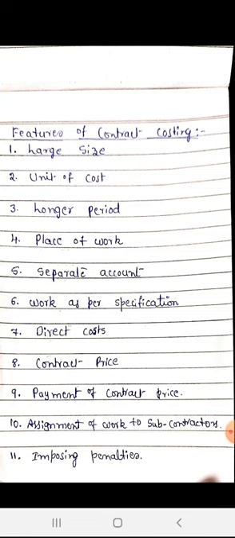Next, assignment of work to subcontractor. Generally, a portion of the contract is given to a subcontractor.